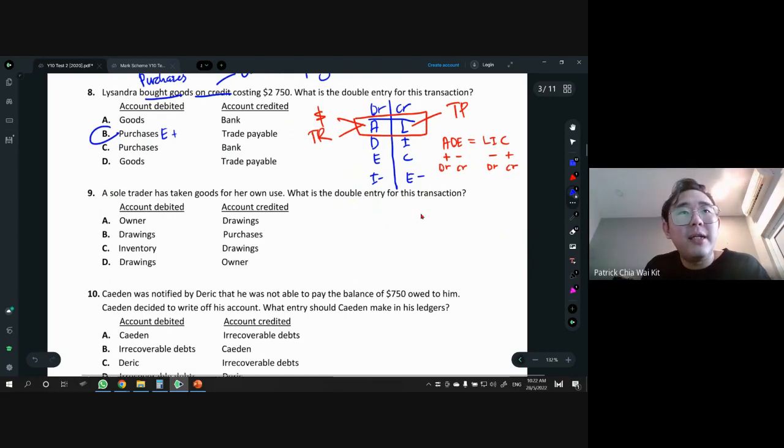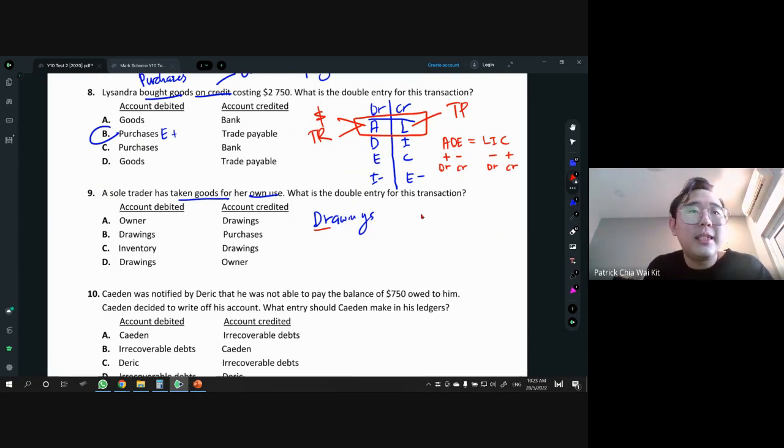Now, a sole trader, which is the owner, takes goods for own use. If the owner takes goods for own use, we know it is called drawings account, and drawings is always debit. Even the spelling of the word drawings has the word DR there. So just remember the DR drawings. So your answer is either B or D. But what account do we credit here? Is it purchases or is it owner?